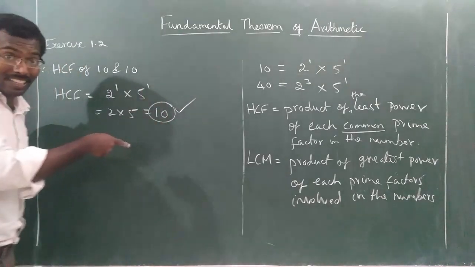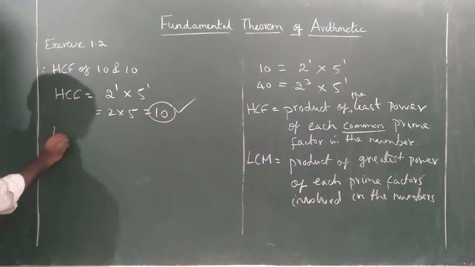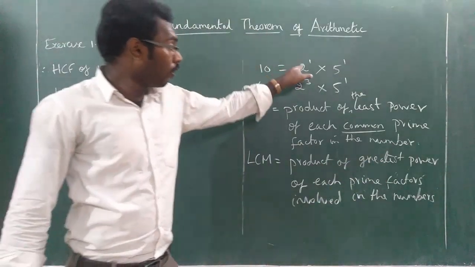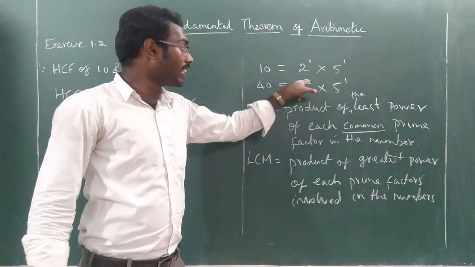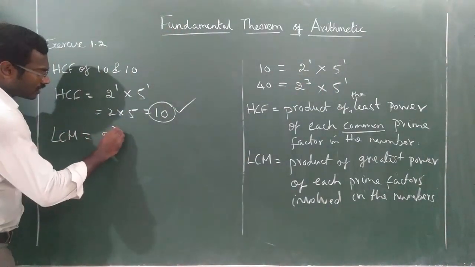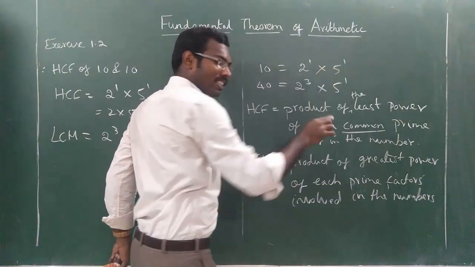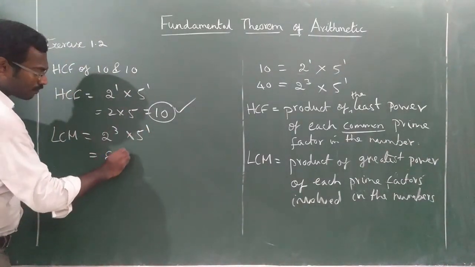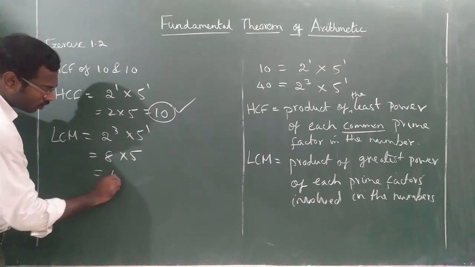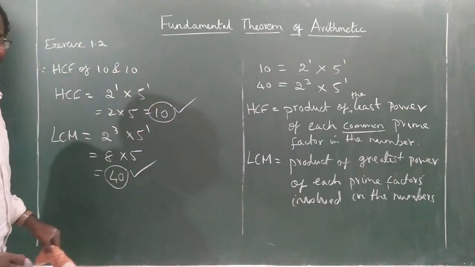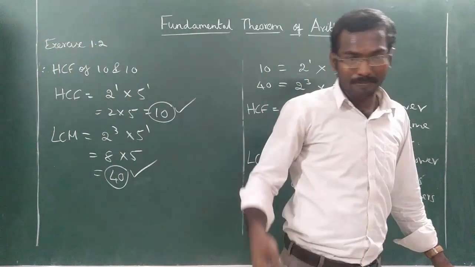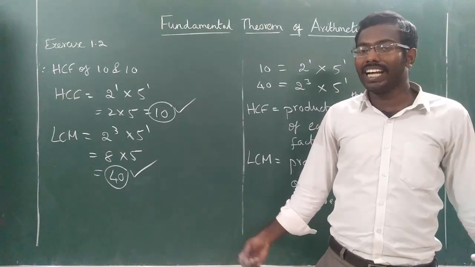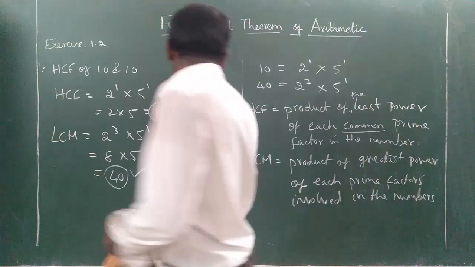You got the same answer now? HCF is 10. Now LCM. LCM is the greatest power of each prime factor. So what are the prime factors? 2 and 5. 2's greatest power is 3, so 2 power 3 into 5's greatest power, which is 1 only, so 5 power 1. 2 power 3 is 8, 5 power 1 is 5, 8 into 5 is equal to 40. So LCM is 40. We got the correct answer now. Earlier also we got the same. So HCF is 10, LCM is 40. Is it clear? Okay. I will give you one more example so that you can easily understand.